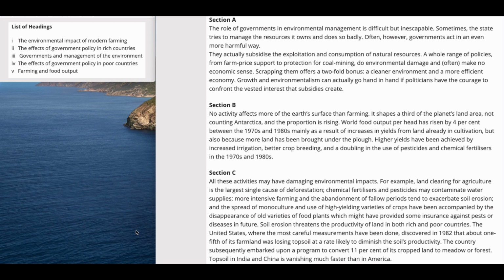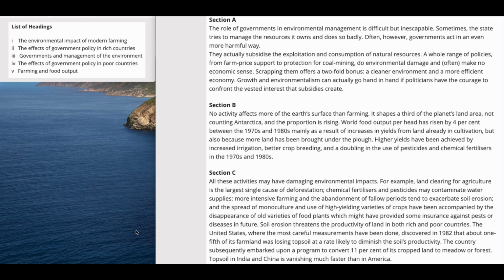The list of headings are: 1. The environmental impact of modern farming. That is, what are the effects of modern farming on the environment? The second one is the effects of government policy in rich countries. What kinds of policies were introduced in rich countries which had positive effects?